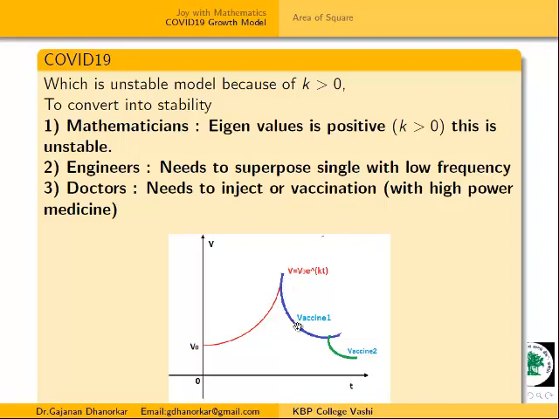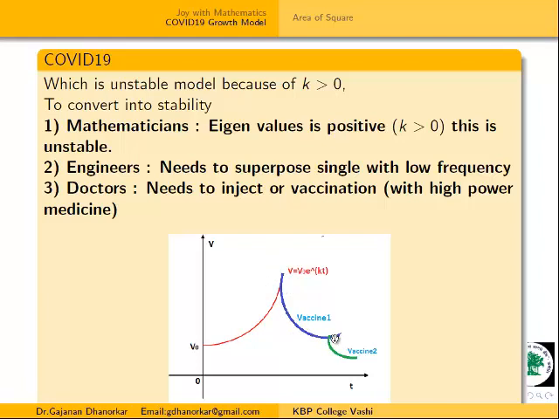Suppose first they give an injection, and suppose this graph is now decreasing, because as per the engineer's language we are superposing this low frequency and this goes on decreasing. That means this k is greater than 0, and we are trying to convert this k to negative or k tending towards 0. If this k is negative, then this becomes stable. Now with this first vaccine we get down to here.